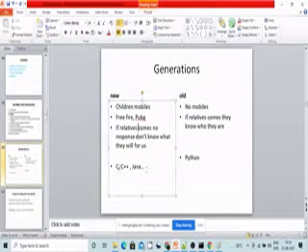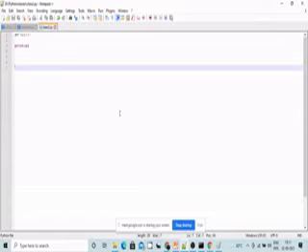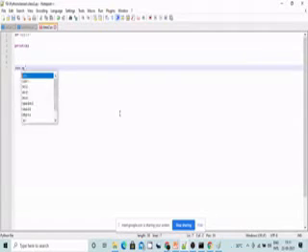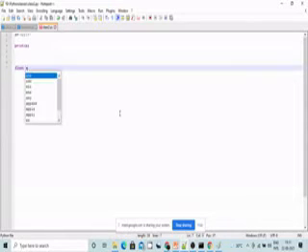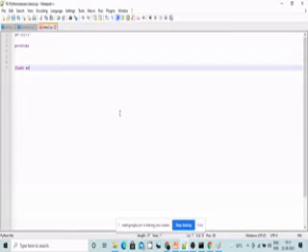This is nothing but C, C++, Java. In C, C++, Java, we will define like this: int a equal to 2, or char a equal to, char a. In this way we will define, or we will define like this: float a equal to 2.25. Like this we will define all things.